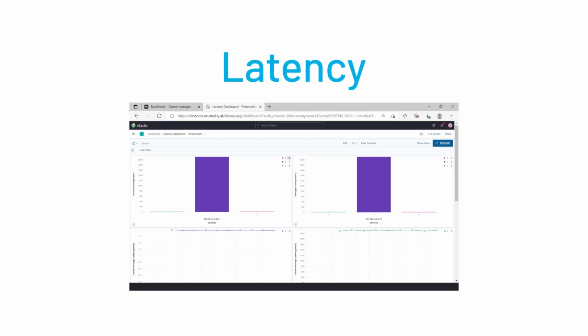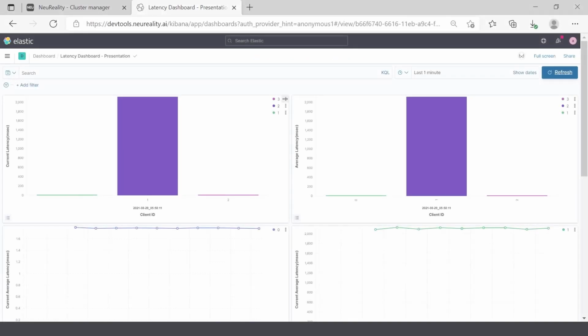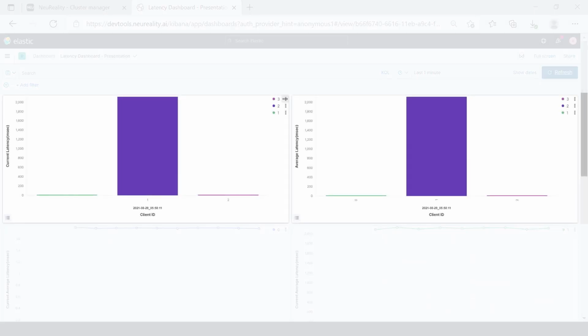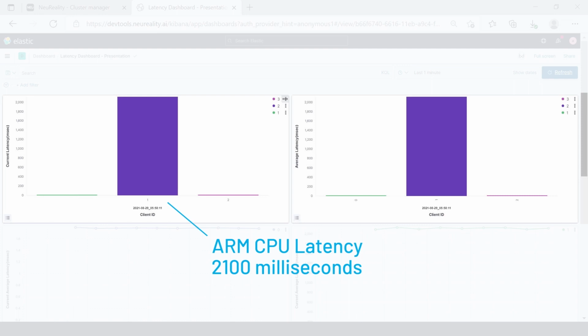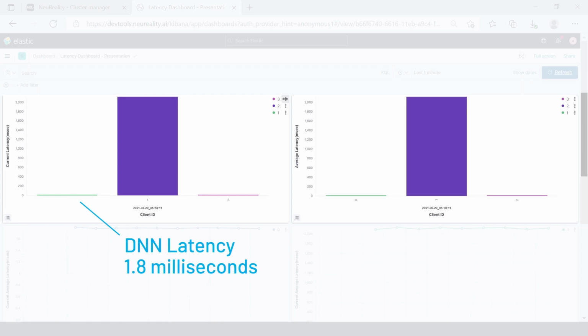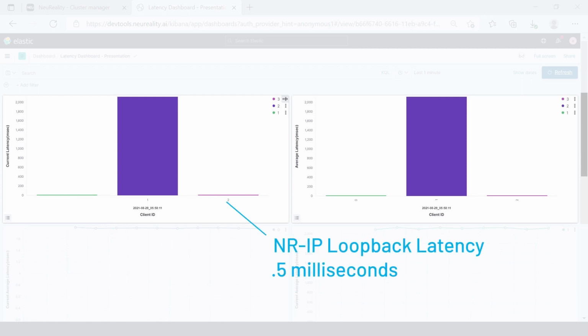Next, we will use the same 3 tests we just showed, but show the latency results of each test. As you can see in the results, ARM CPU latency is high, at 2100 milliseconds due to compute time, which is a steep latency penalty when near real-time inferencing results are needed. The deep neural network's latency is only 1.8 milliseconds, and the ultra-low latency of the loopback code is 0.5 milliseconds, caused by latency in the client, the network, and the server logic. This demonstrates the advantages of NeuReality's AI over Fabric.